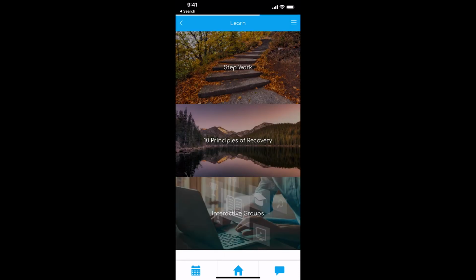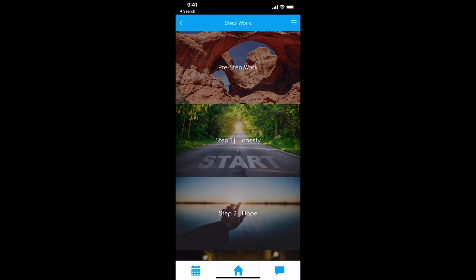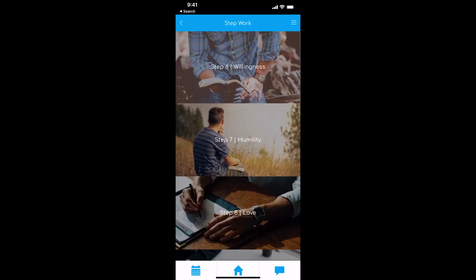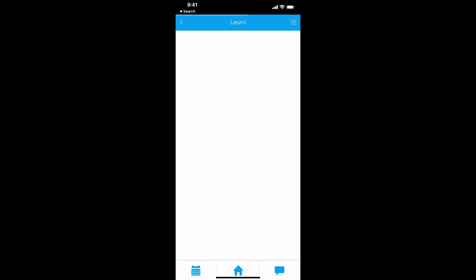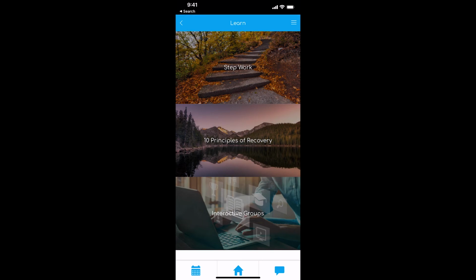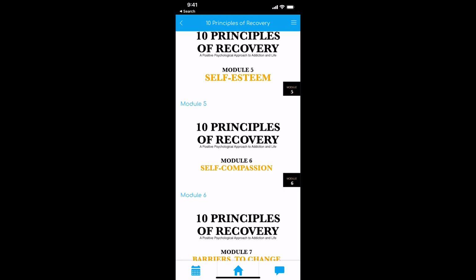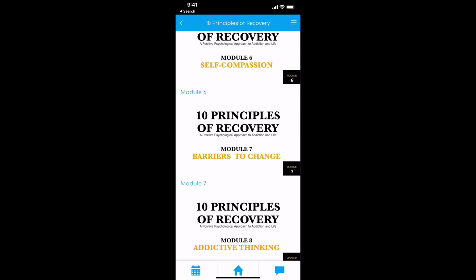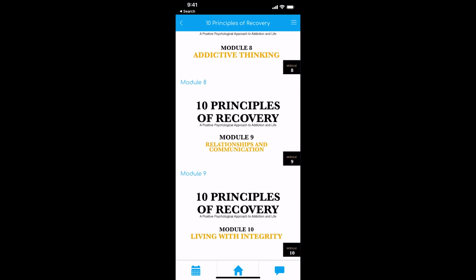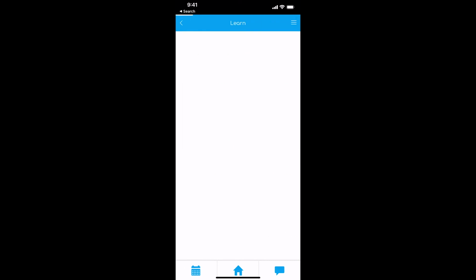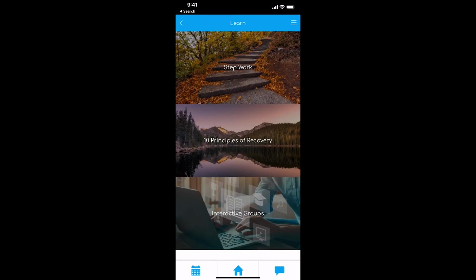Under the Learn section, we've got the 12 steps in here. All the readings and worksheets for the 12 steps that we do in residential. Stuff that you've never seen. Really cool stuff. 10 Principles of Recovery. Not sure if you've heard of that. Trish Barris, she is a PhD. She teaches positive psychology, kind of the approach to healing addiction that way. She's taught at the University of Utah for 20 years, and she's licensed us her program, basically. Kind of modern, leading edge stuff. A lot of research has gone into what she has put into these 10 principles that are just really awesome.